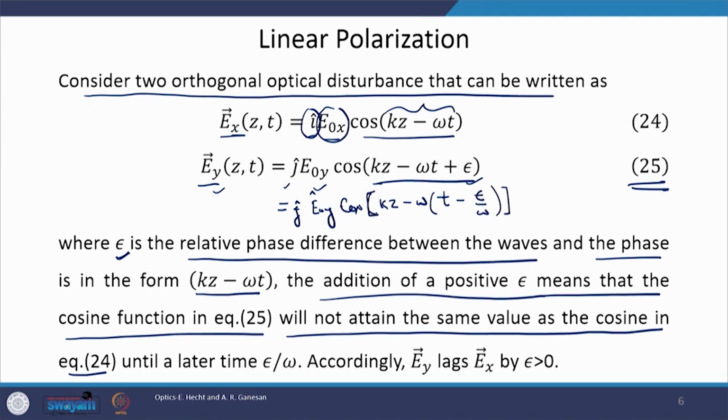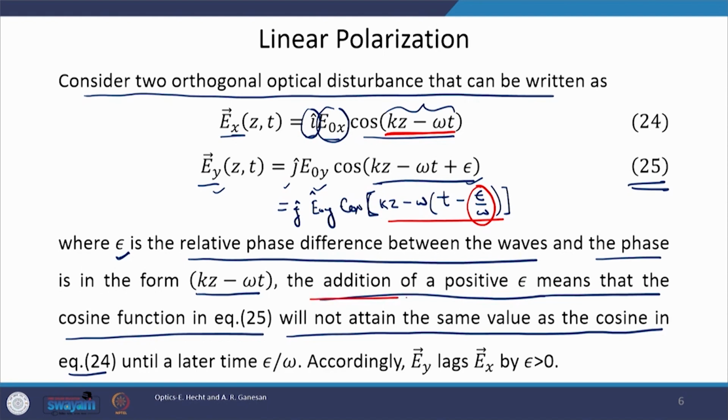Okay, this is the modified expression. Now, if you compare equation number 24 with this modified expression, then what you see is that in equation 24 the phase part is kz minus omega t, while in this modified equation 25 the phase part is kz minus omega in bracket t minus epsilon by omega. This epsilon by omega factor is being subtracted from time. It means in equation number 25 the overall phase is running slower, it is behind. And this is what exactly is being said in the line here.